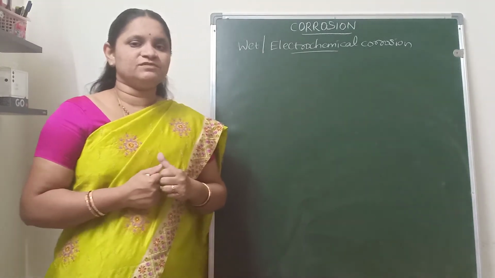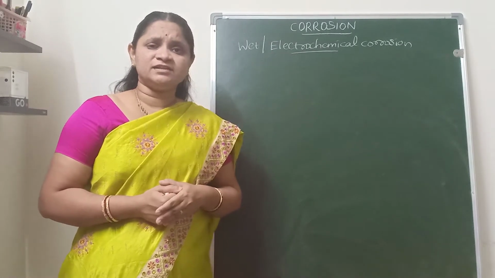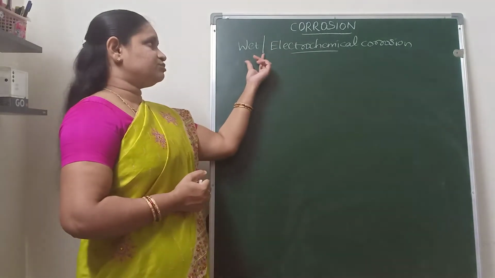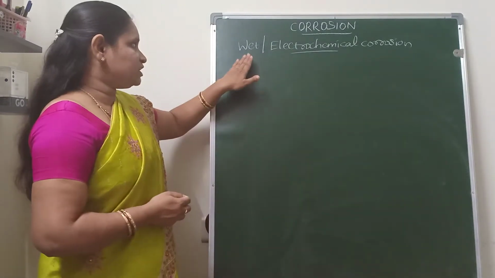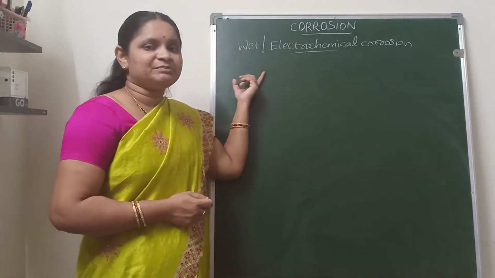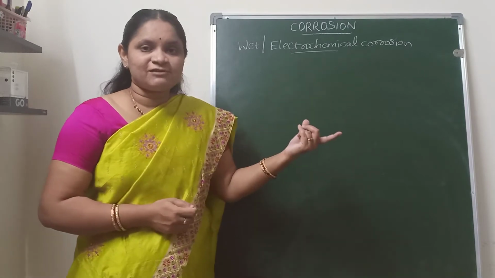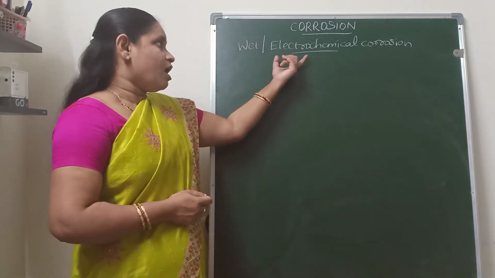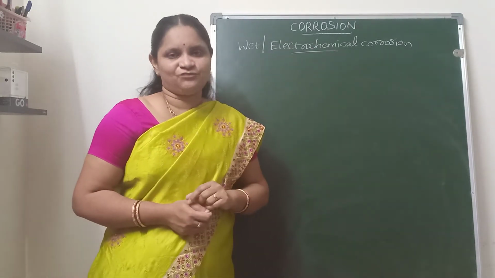Now in this session we will discuss another type of corrosion, which is known as wet or electrochemical corrosion. So what is meant by wet corrosion? The corrosion which takes place in presence of moisture. In presence of moisture, electrochemical cells are formed on the surface of metals.